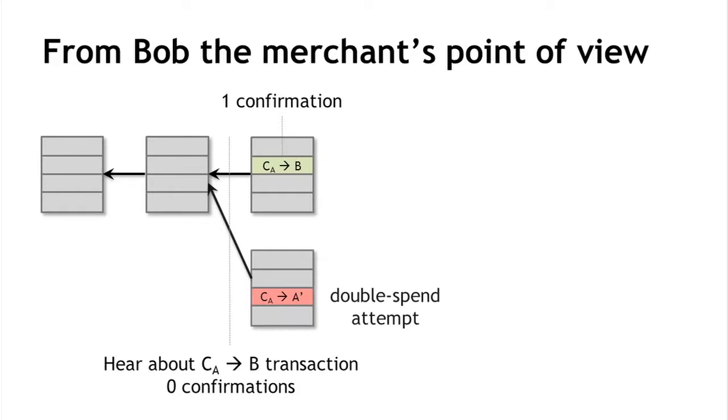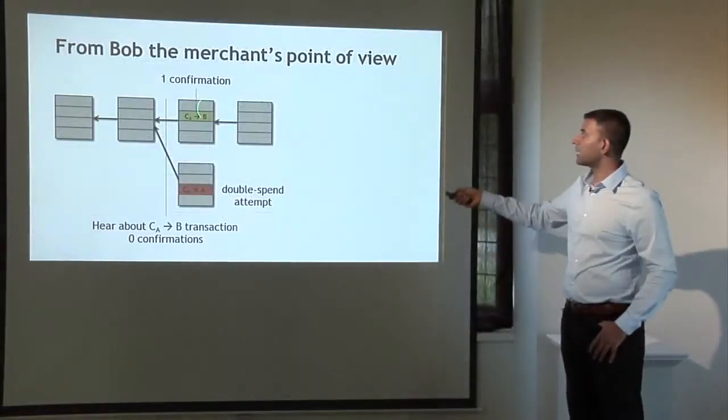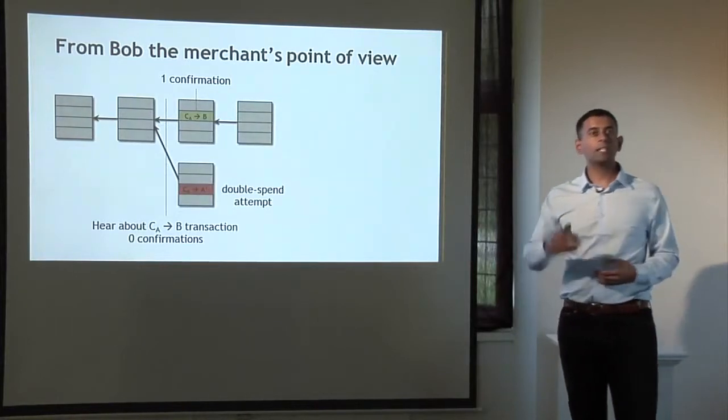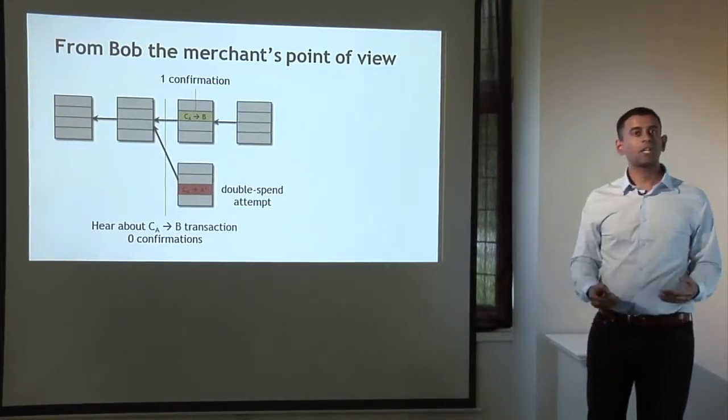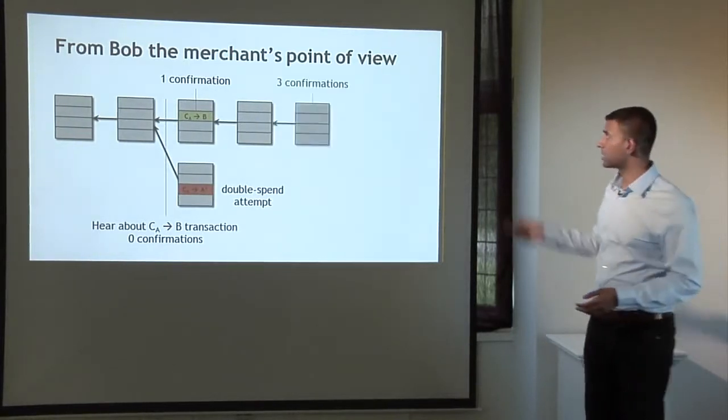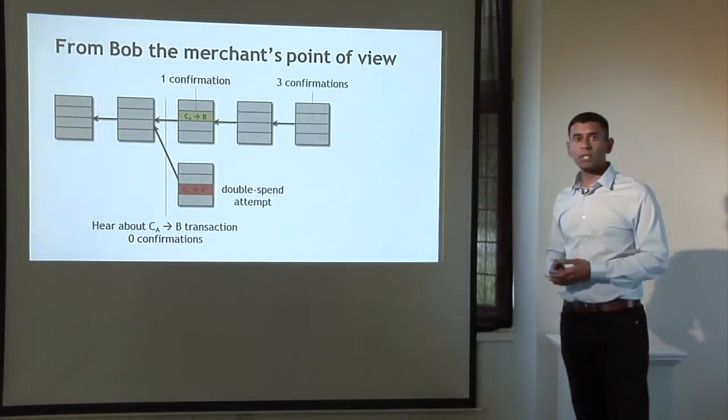Instead, if it so happens that despite this double spend attempt, the next block that's generated turns out to extend the block that he's interested in, now he sees that his transaction has 2 confirmations in the blockchain. Now he gets a little bit more confidence that his transaction is going to end up on the long-term consensus chain. So let's say there's one more, and now there are 3 confirmations.